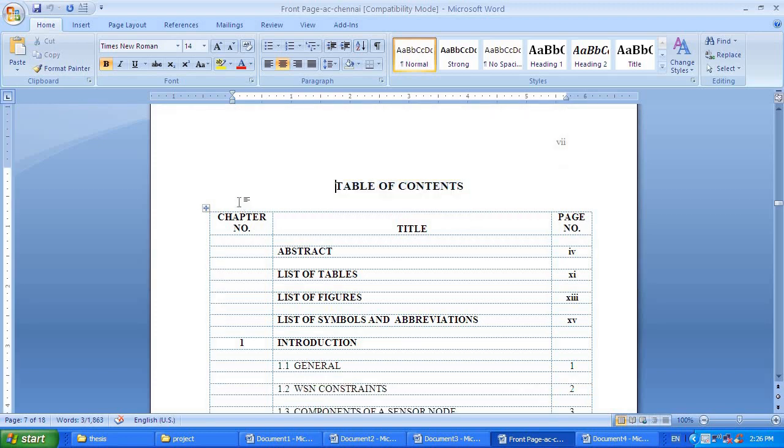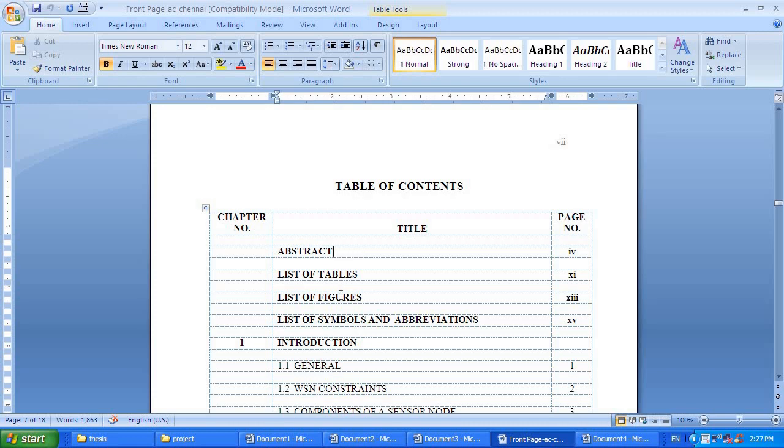First column represents chapter number. Then the second column represents either title or particulars. Anyone you can use, title or particulars you can use. Third one is page number. So in this table of contents, the first entry will be abstract.